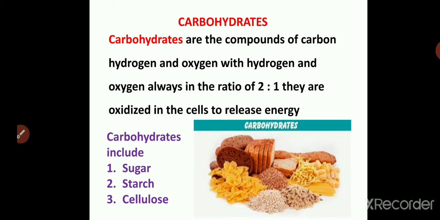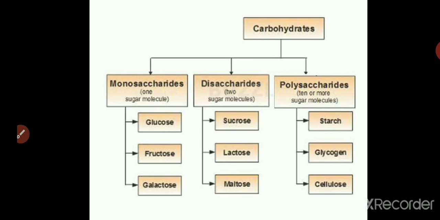The first one are the sugars. These are the monosaccharides. They are the simplest sugars which cannot be hydrolyzed into simpler compounds. They are soluble in water and they are sweet to taste. The most common monosaccharides are glucose, that is the grape sugar, fructose, fruit sugar, and galactose, that is milk sugar. The molecular formula of all the three is the same, that is C6H12O6.